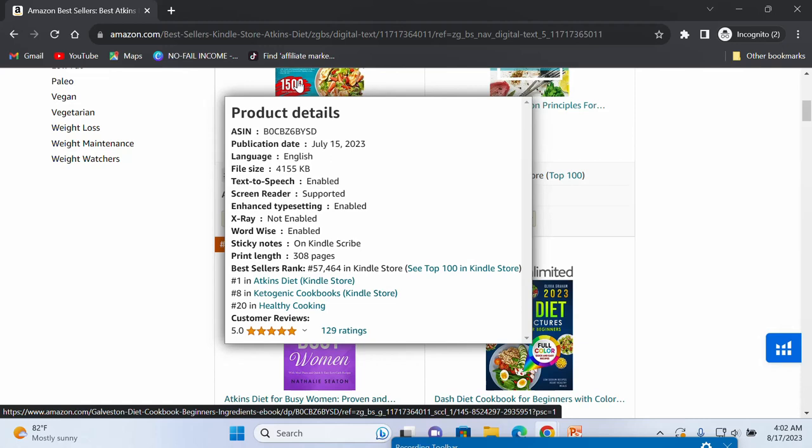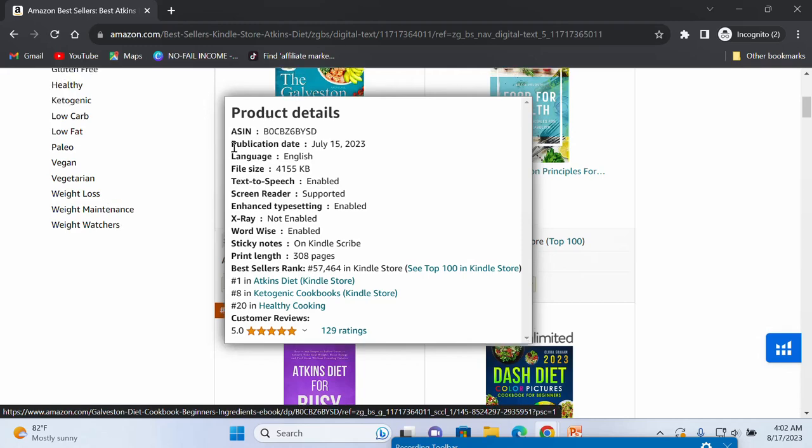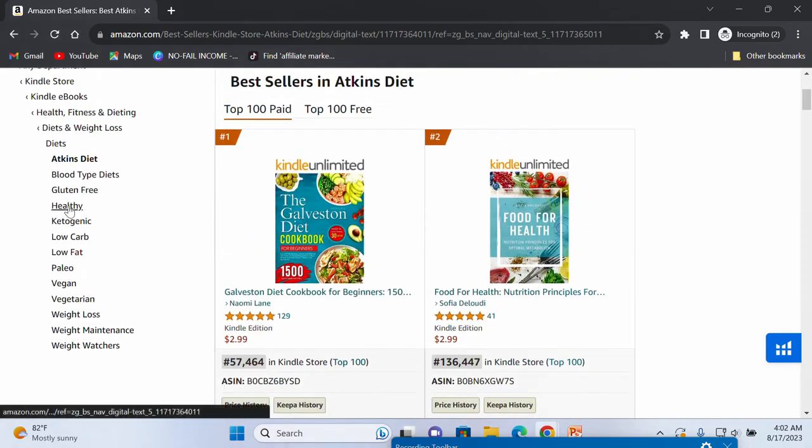Yes, so you see, without clicking on the book, we can now see a whole lot of information that is going to help us on this particular book during our own research. So this is also a no-go area for me.